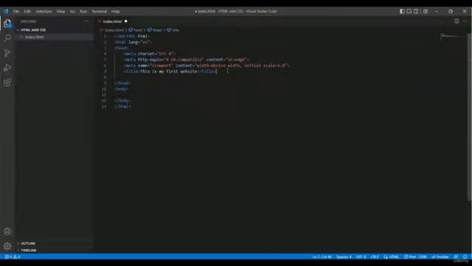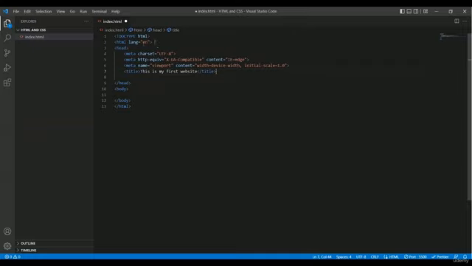Okay, so if you want to type the title for your website, you have to put the title in between the title tag. But you can ask me a question: are these things necessary? In that case, the answer is 50-50. If you are a programmer, you can keep these things in your HTML file. But if you don't want to keep these things, you can remove them.